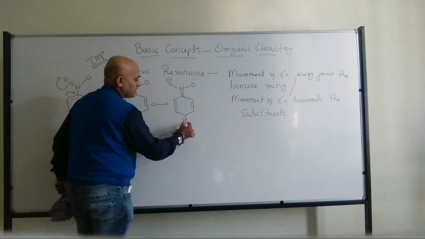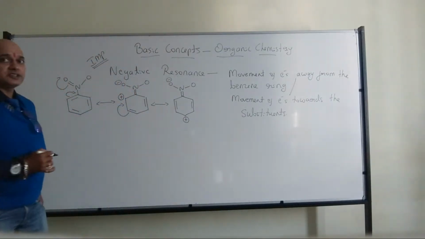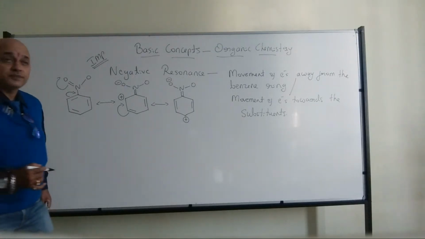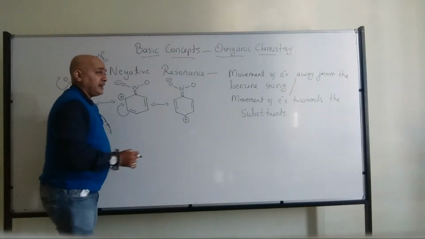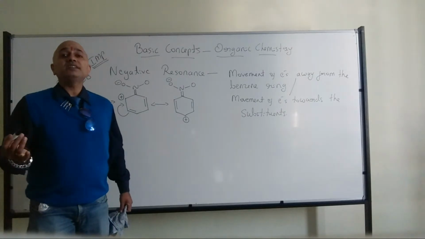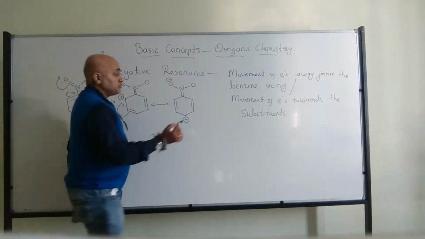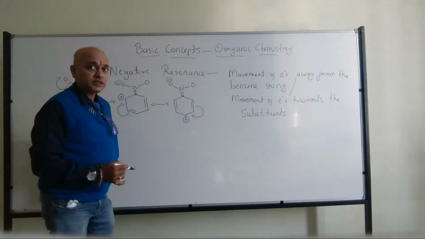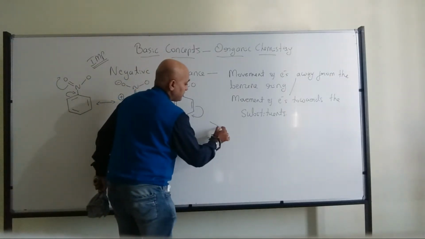Now this carbon has received the positive charge. This carbon will cry, oh my god, I lost my 1 electron, so this neighboring carbon will try to make the double bond.